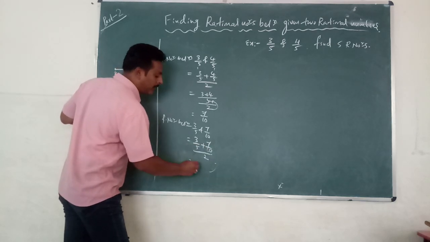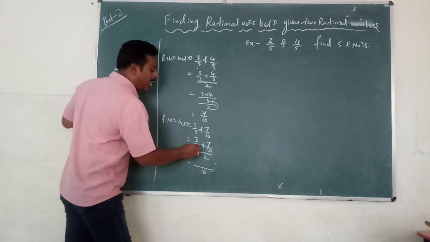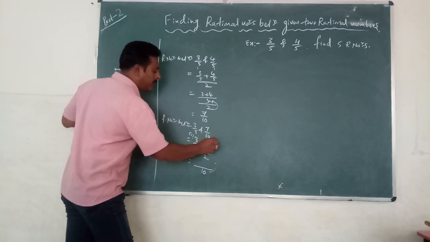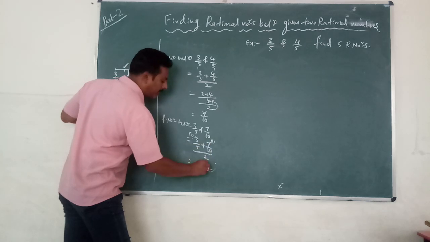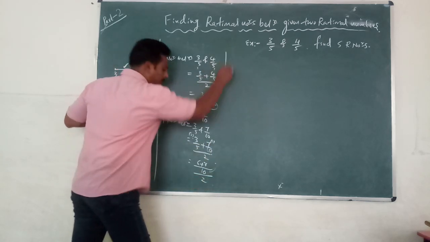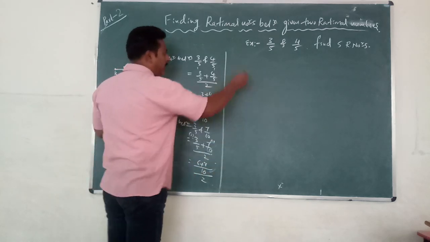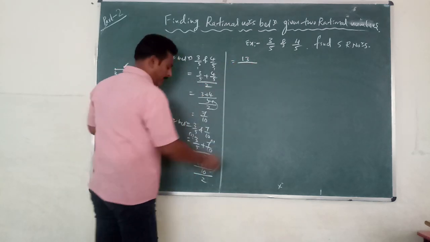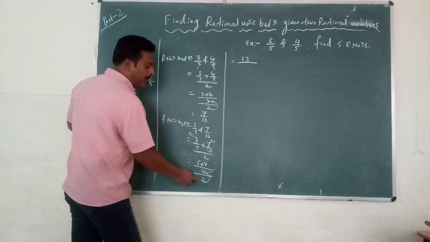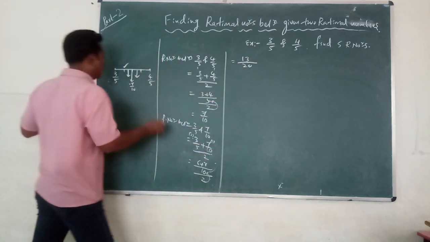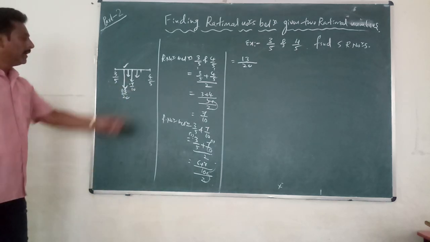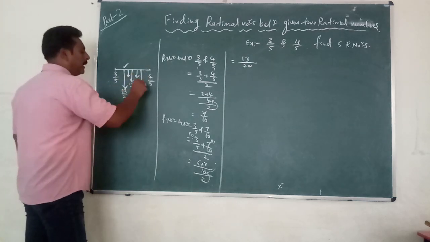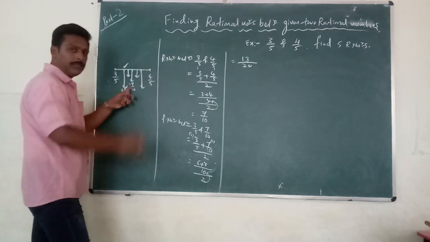LCM of 5 and 10 is equal to how much? 10. 5 2s are 10, 10 1s are 10, 2 3s are 6 plus 1 7s are 7, whole divided by 2. Then 6 plus 7 is equal to 13 divided by, these two will come here, 10 2s are 20. So here you got this number as 13/20. Now if you want to find out this number, take these two and divide by 2.